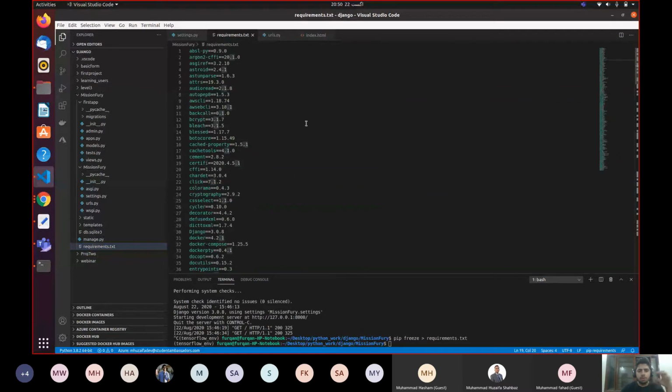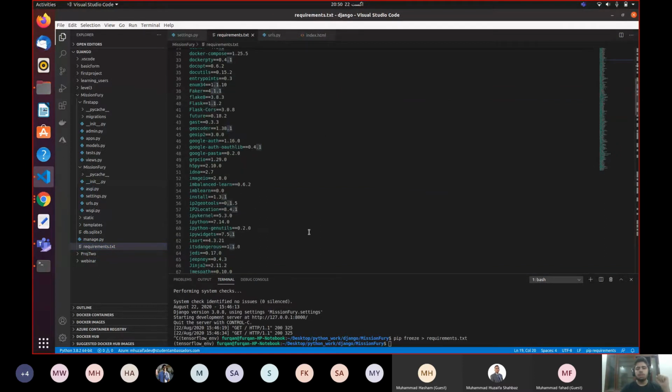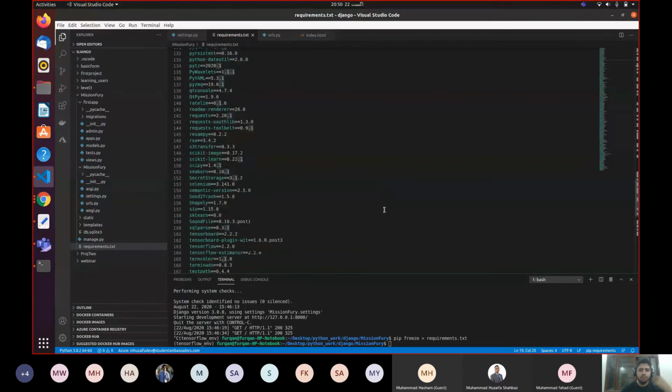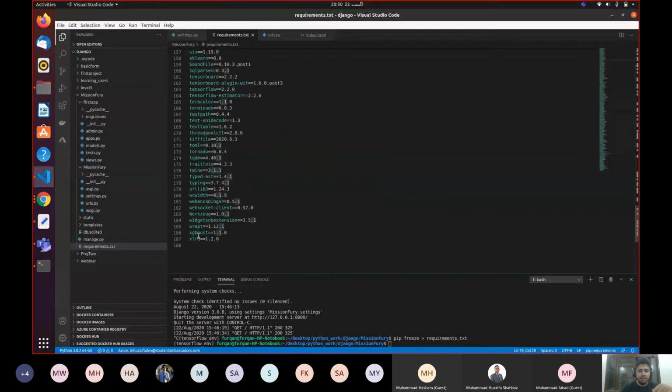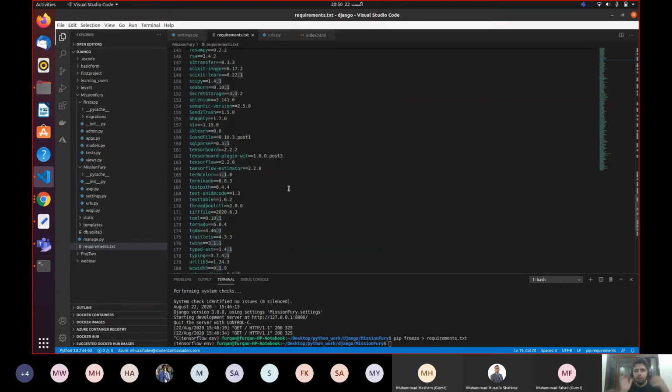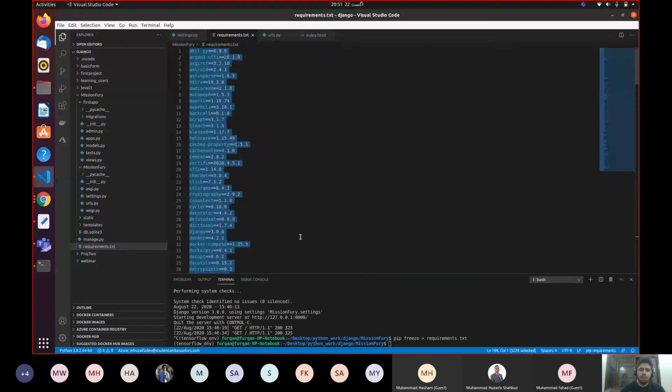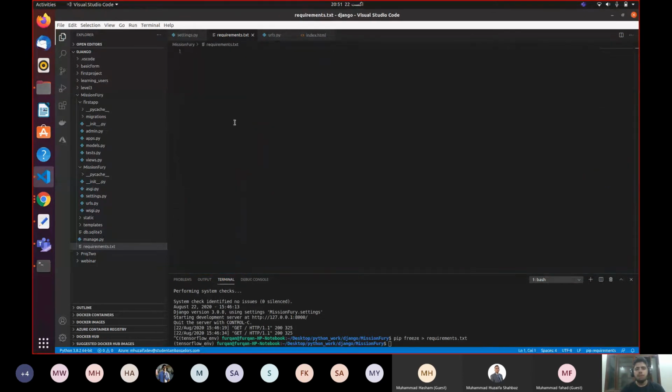As you can see, we have so many packages inside this requirements.txt file which are irrelevant. Let's say we are not working on TensorFlow. We have XGBoost, which is a machine learning model, and we did not include this library inside our Django app. You have TensorFlow, TensorBoard, and so many things. We do not need all these packages. So what you will do, you will pick up all these packages and simply press delete. We will remove everything. Now you can go home. I'm just kidding.